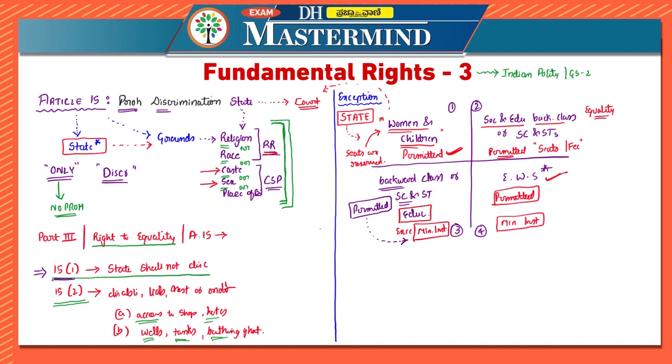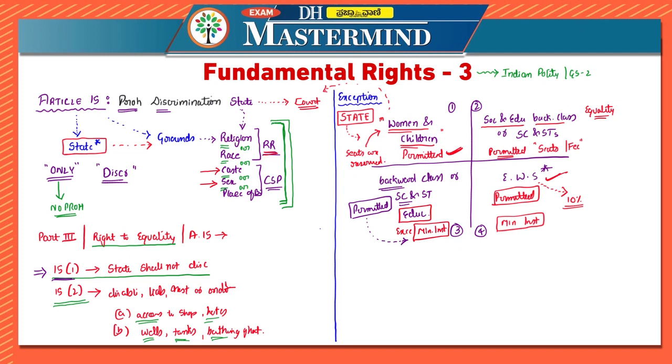Now, on this line only, the state has made special provisions of giving reservation of 10% of seats for such sections in admission to educational institutions, if it is a private educational institution, also if it is aided or unaided, but minority institutions are not included.